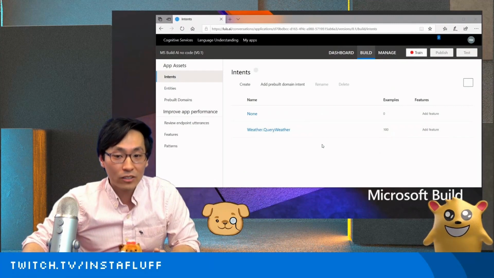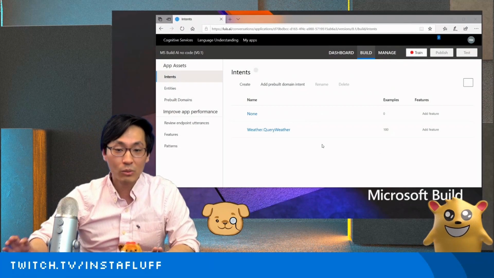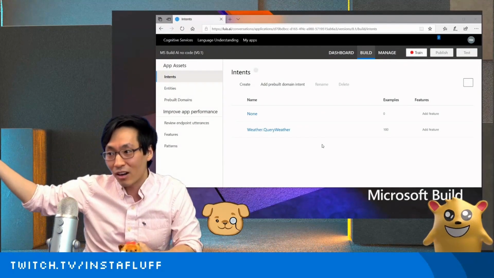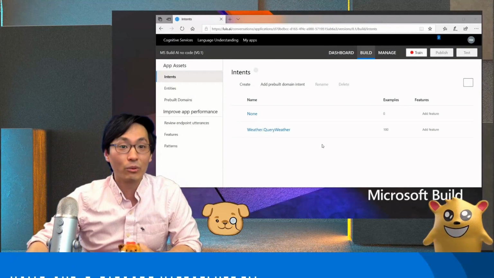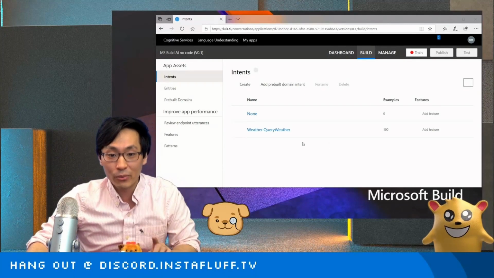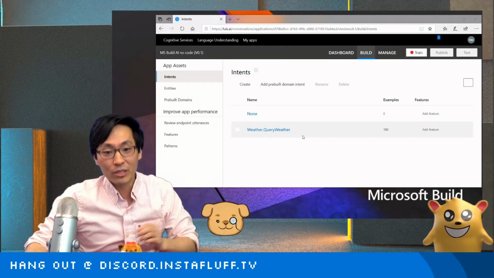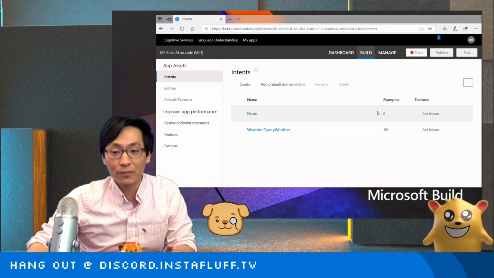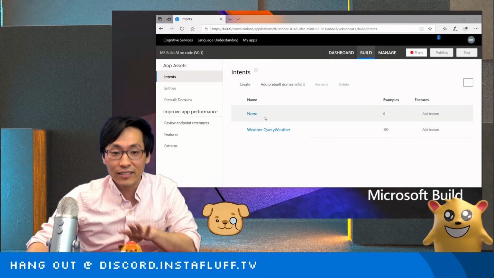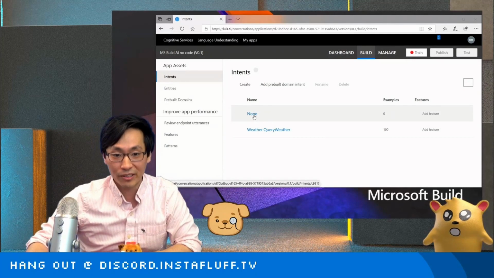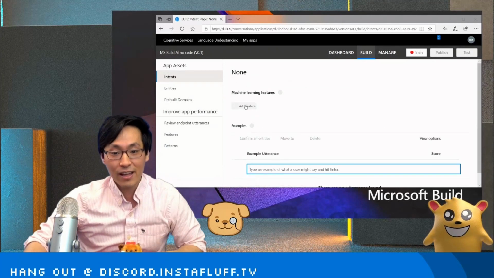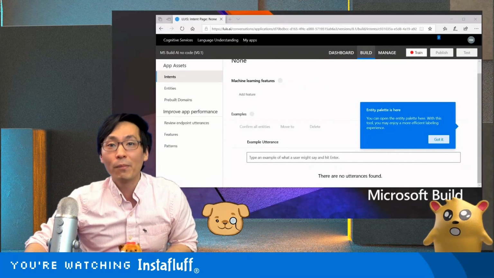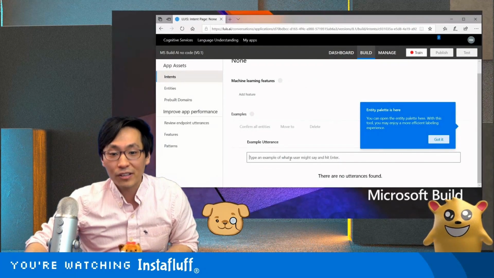And if we want our bot to understand the difference between when we're talking about the weather, like Sherman here, he knows that when I'm not talking about him or anything else, then he won't respond. But when I'm talking about the weather, then he'll know to respond to the actual weather query. And so what we want to do is add a couple different examples that are sentences that have nothing to do with the weather. So we're going to click none here, and then we'll add in a bunch of different sentences. Here we go. I have a couple of sentences that are listed here.